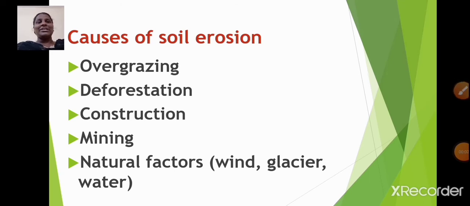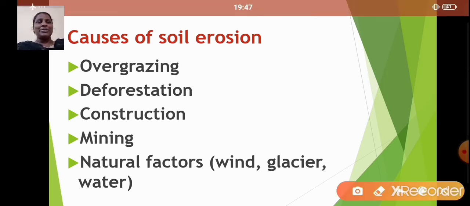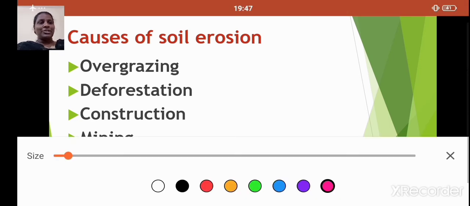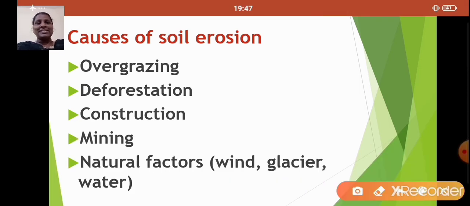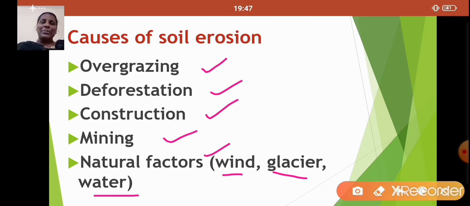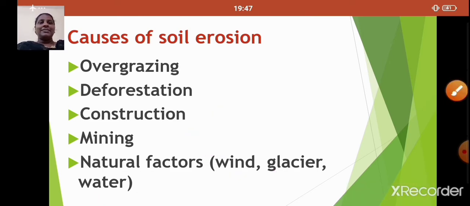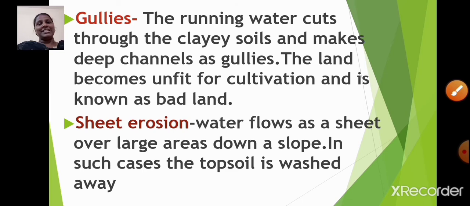Students, you all know what is soil erosion, right? Now let us learn about the causes of soil erosion. Causes of soil erosion are as follows: overgrazing, deforestation, construction, mining, natural factors like wind, glacier and water. I hope it is clear, students. We also have gullies and sheet erosion. Now, what are gullies? Let us try to understand.